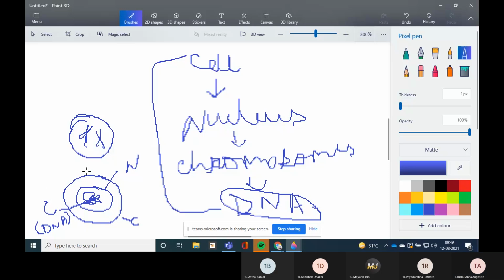Then we all know, in humans, how many chromosomes are there? Total 46 chromosomes. Have you all made this structure? Are you making this, or shall I rub this? If you want to make this, you can make cell, nucleus, chromosome, DNA. The outermost is the cell. Inside it, it has a nucleus. The nucleus contains chromosomes, and a chromosome is made of DNA. Clear? I think it's clear to you.